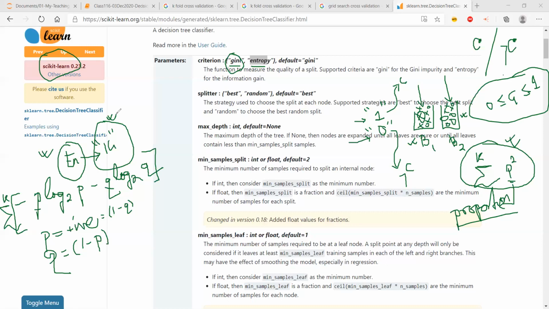Gini index is more practical: higher the Gini index, lower the impurity. So this value is more relatable, and that's the reason why sklearn uses it. But basis our use case, we have to find out which one is going to work best, and select the best one. That's what exactly we are going to do. I hope it is clear. I'll also share a few extra materials which you can look at.